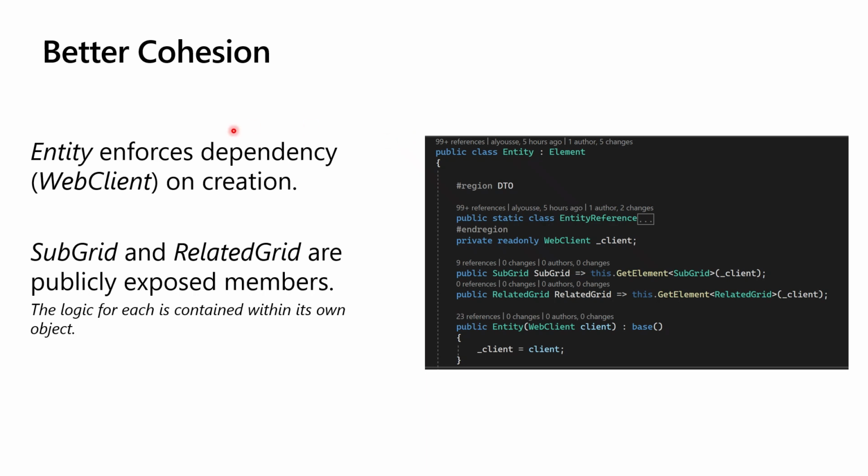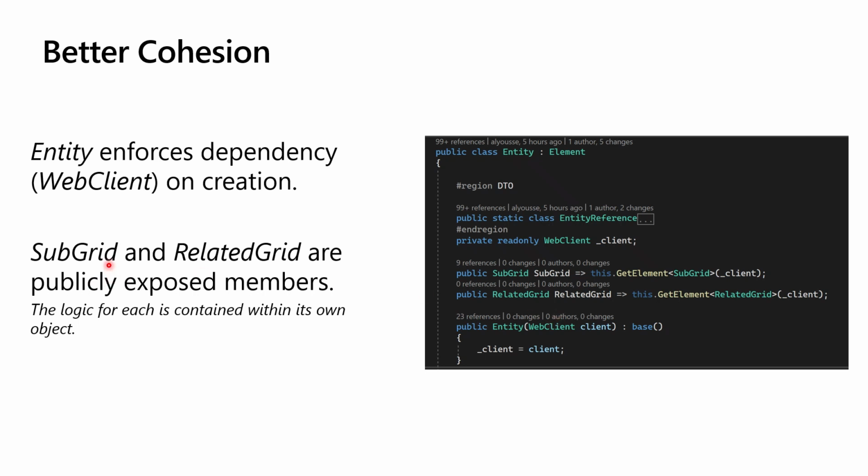In this case, we have entity. We know this entity is working with forms, everything in the forms, from changing tabs to working with controls, whatever it would be. So we're adding things that make sense all within the entity object. We have a DTO, which references different things on the entity form. We also have objects that entity relies on, subgrid, related grid, and so on. We have the constructor here that's passing in the web client as its dependency. I like this, passing in whatever dependency we have when you have to create the instance of entity here.